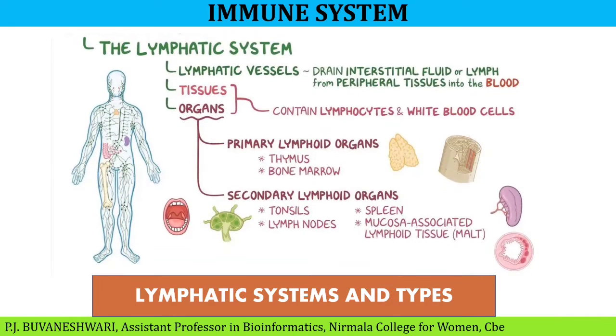Lymphatic vessels transport fluid or lymph away from the peripheral tissue into the blood. Tissues and organs are part of our immune system. They contain lymphocytes and white blood cells, and they also help to protect our body from bacteria and other foreign entities. Next, these lymphatic organs exist as primary and secondary organs. Primary organs allow the maturation of lymphocytes, for example the thymus and bone marrow. Secondary organs are referred to as peripheral lymphoid organs. They are involved in promoting the immune response, for example the spleen, tonsils, lymph nodes, etc.